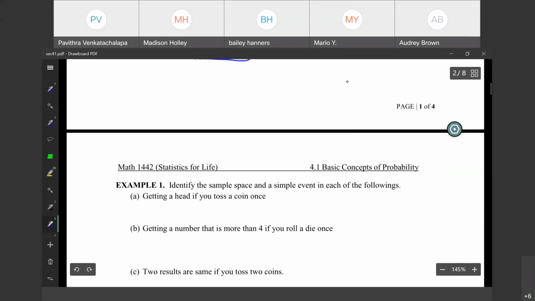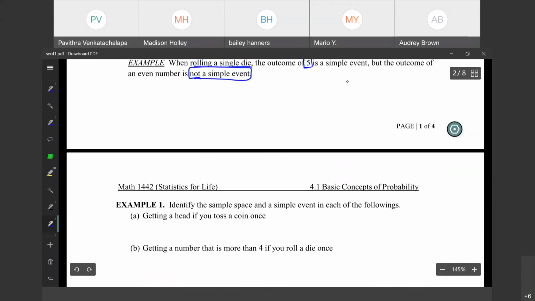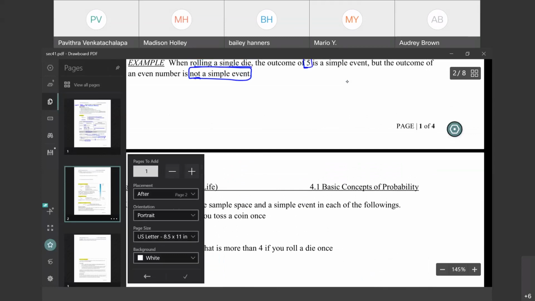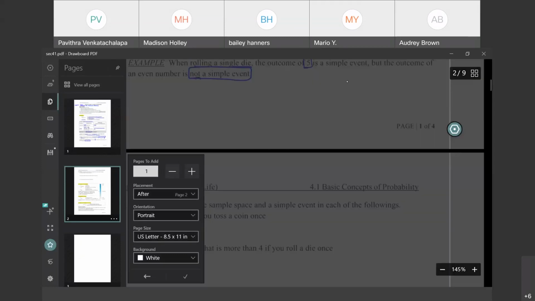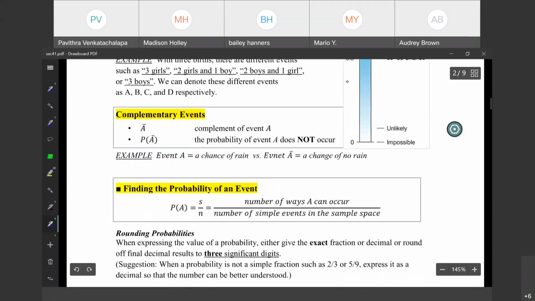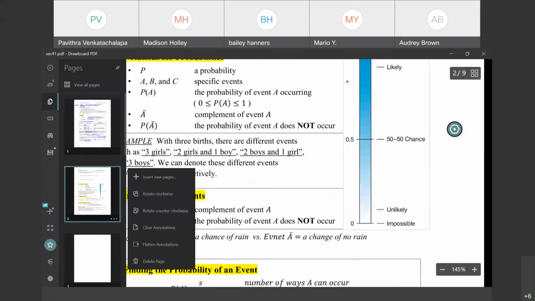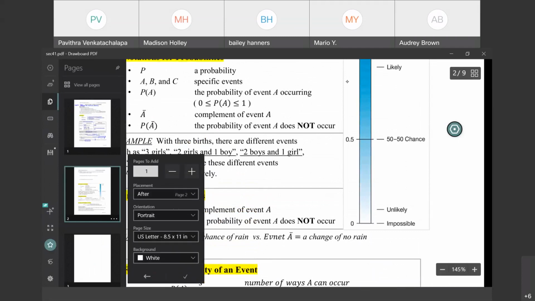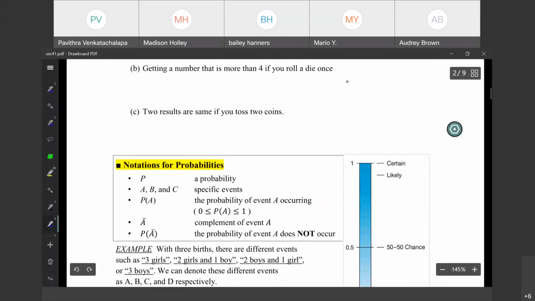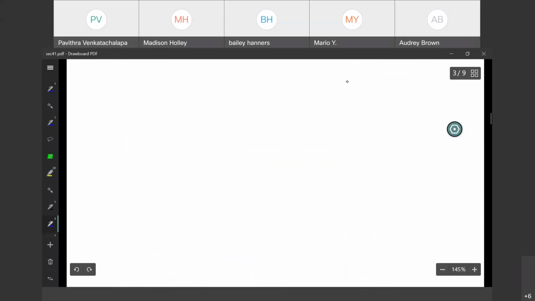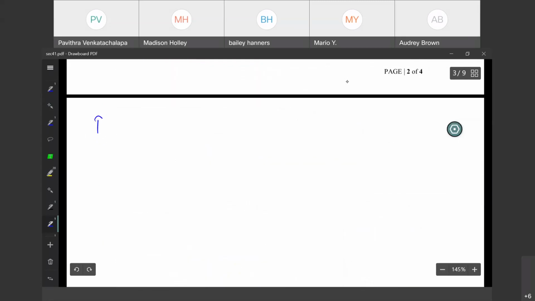Now, before I go into the examples, as I said, probability is nothing but the chances, also called likelihood.